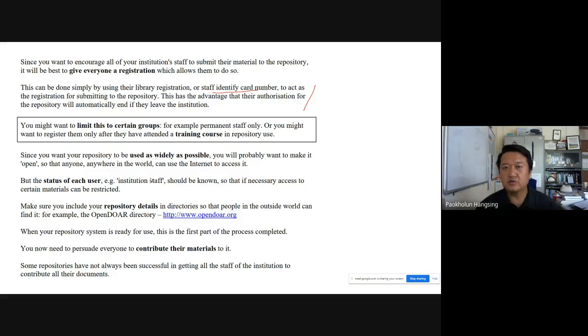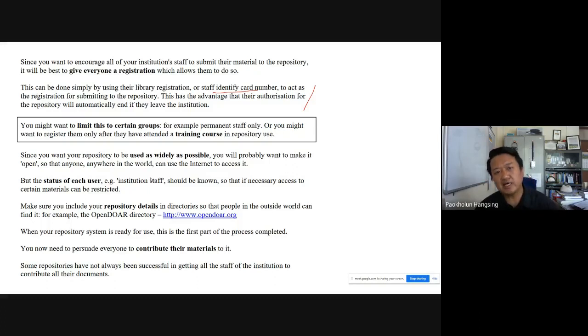Another reason could be that you want to share the content of your repository with some other universities, so that there will be mutual benefit between the two. The other institution also shares their contents, and you share your content. That way, both exchange content and both benefit from each other. So if those things are the case, then it is necessary to make the institutional repository accessible through the internet.